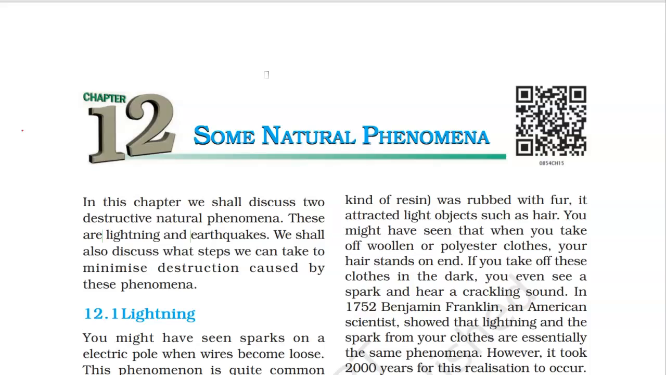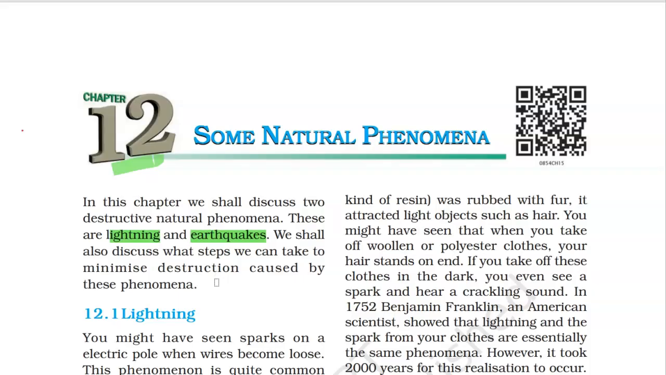Hello students, today I'm going to teach you some natural phenomena. This is chapter 12 of your NCERT. In this chapter we are going to discuss two destructive natural phenomena. One is lightning and the other is earthquakes.